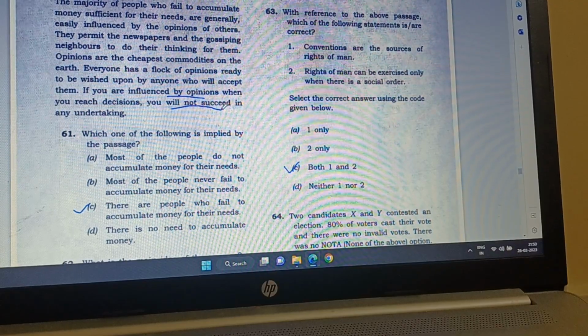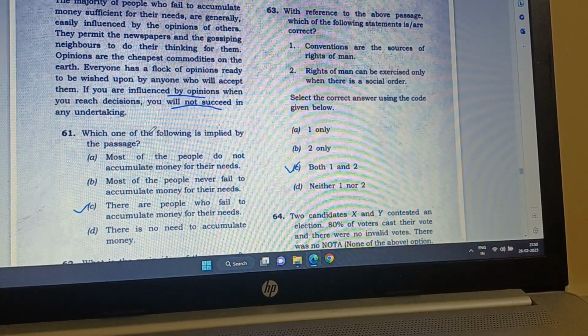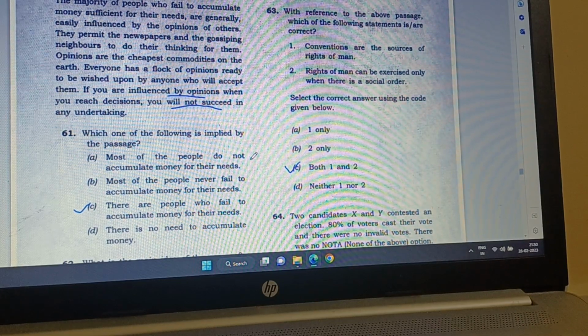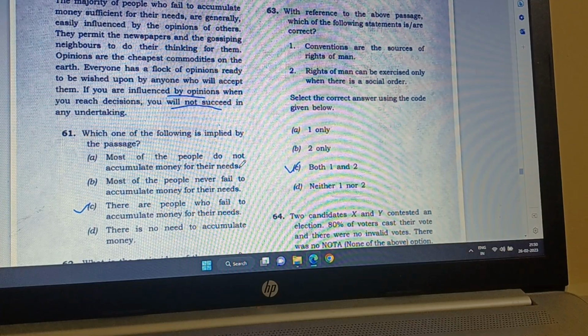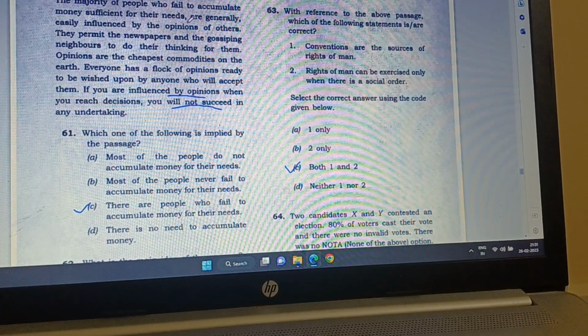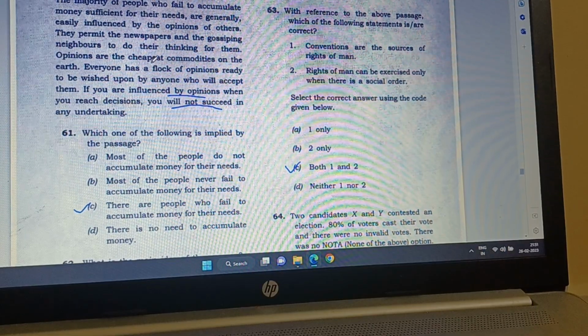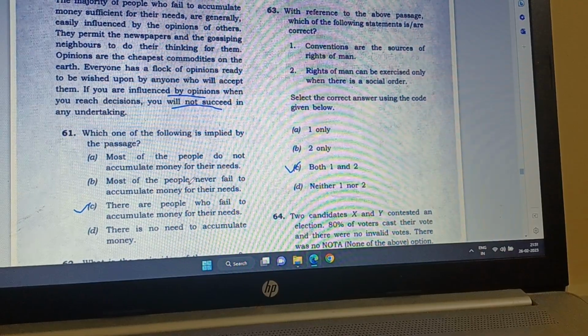Okay, let's see. Which one of the following is implied by the passage? Most of the people don't accumulate money for their needs. No, it doesn't say so. It says that the majority of people who fail to accumulate money are influenced, not that the majority of people fail. Most of the people never fail. Again, the word never has come.